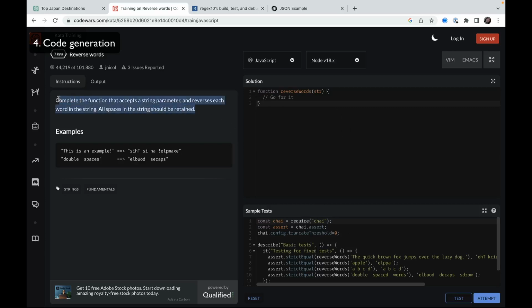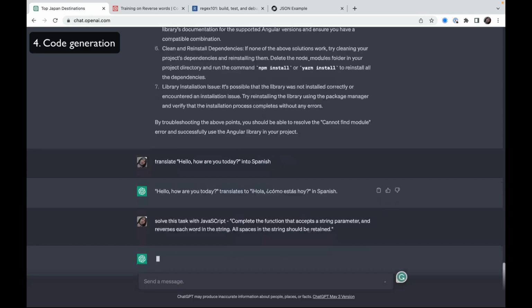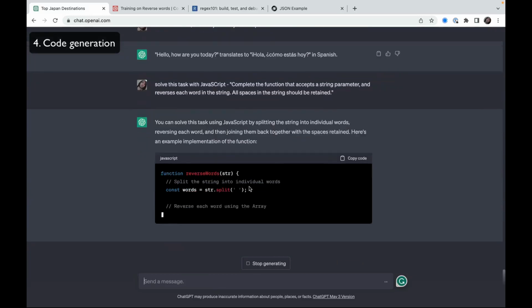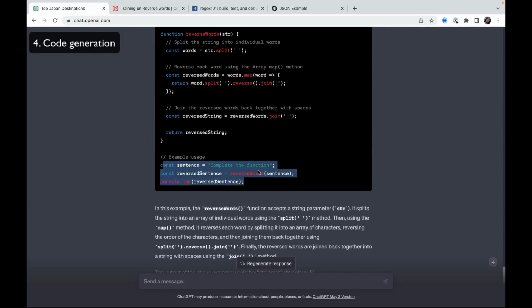So we just copy the task from here and ask ChatGPT to solve it. Solve this task with JavaScript. And here you are. You have a complete solution even with an example of usage.